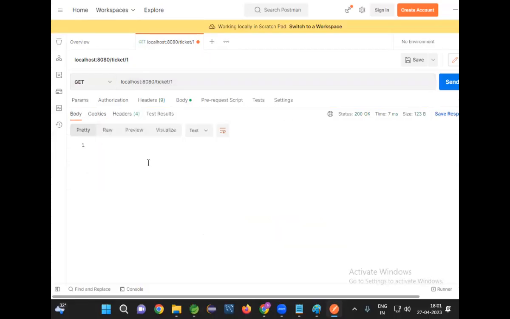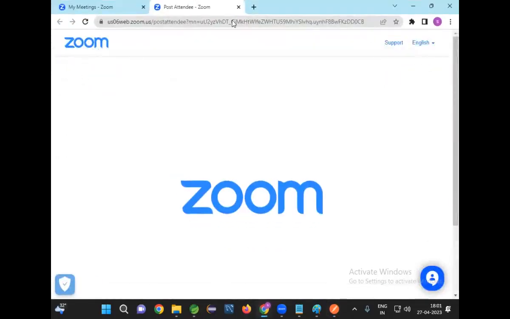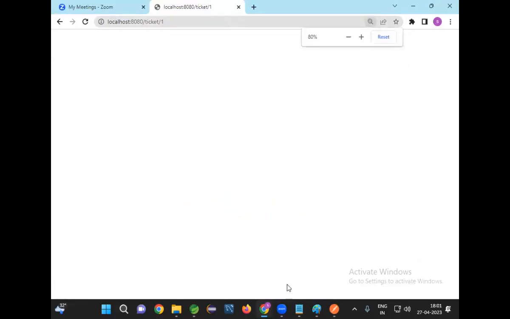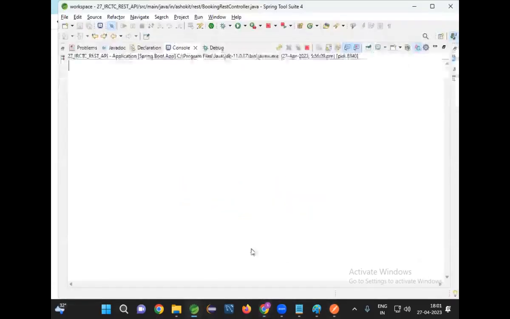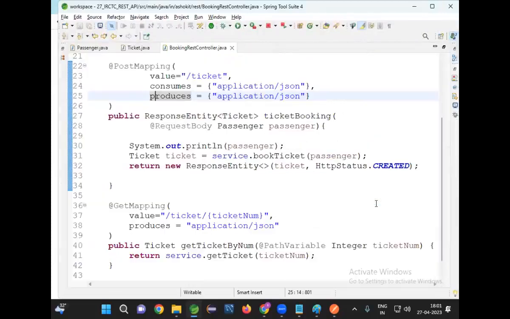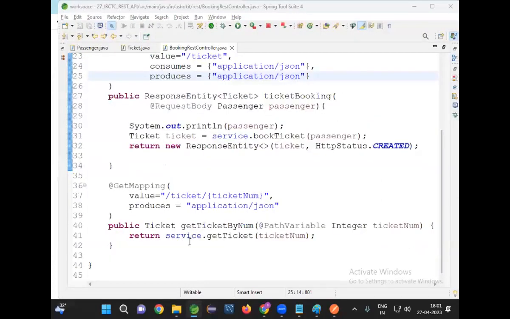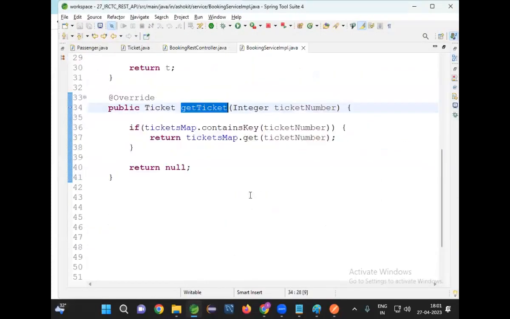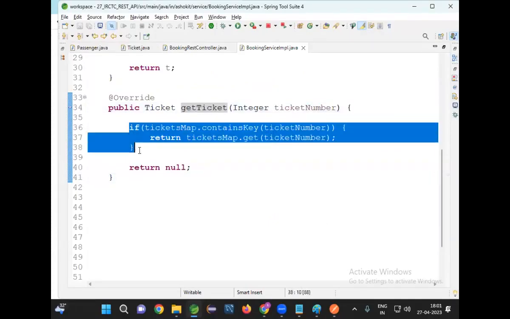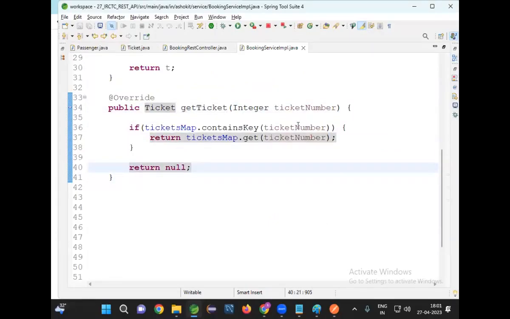Response body. Go to the browser, the ticket is not coming. Service logic. Get ticket, return the ticket, implementation. If the ticket map contains the ticket number, return tickets map dot get of ticket. I'm returning the ticket object.